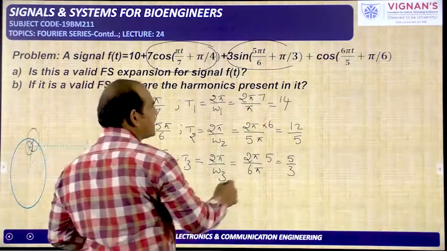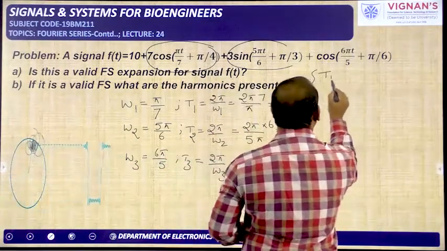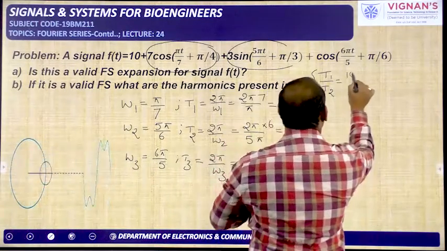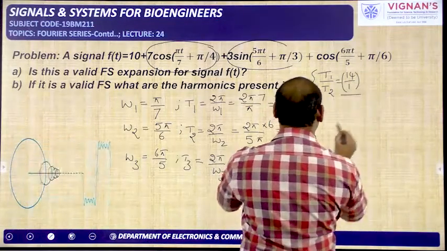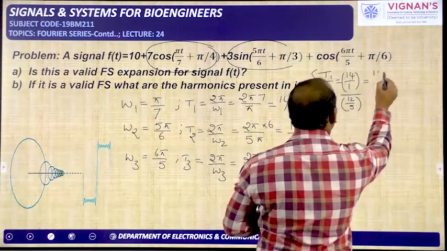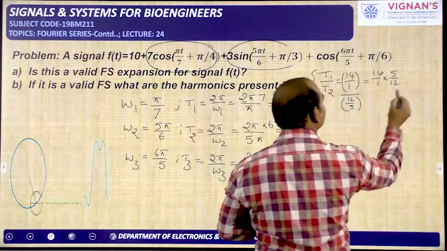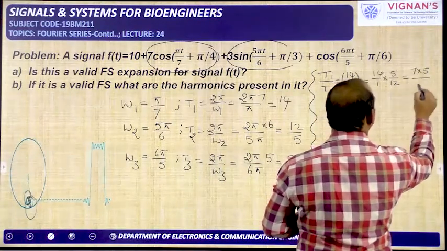Okay, so now I am taking T1 by T2. T1 by T2 is equal to 14 by 1 divided by 12 by 5, so it is equal to 14 by 1 into 5 by 12, which is 35 by 6.